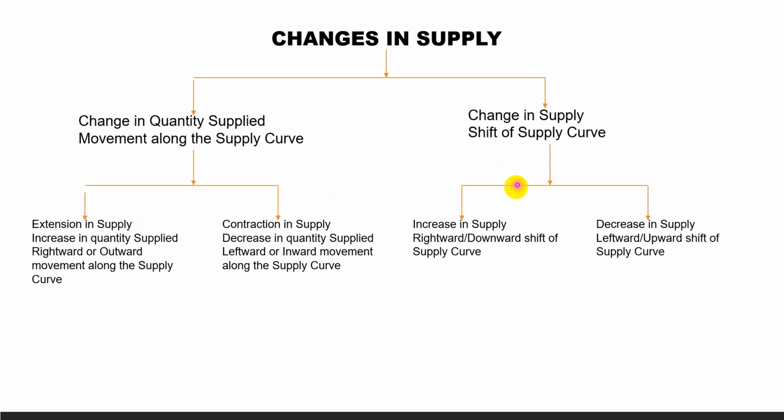Change in supply is of two types: increase in supply and decrease in supply. And shift of supply curve is of two types: rightward or downward shift of supply curve, leftward or upward shift of supply curve.